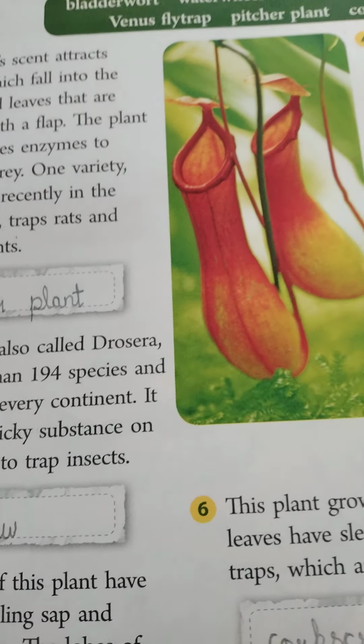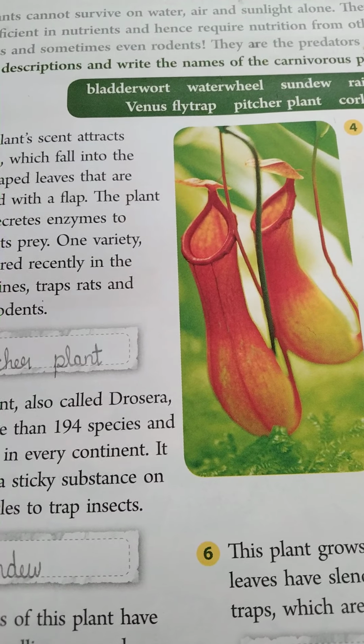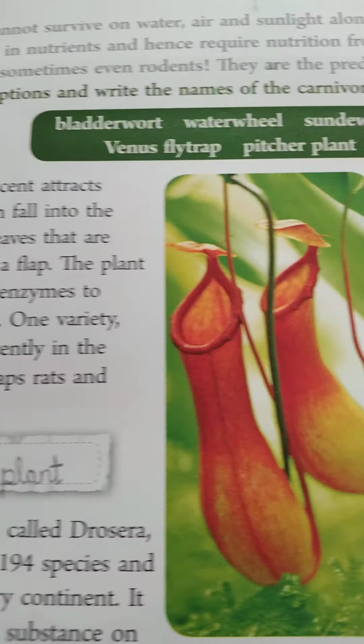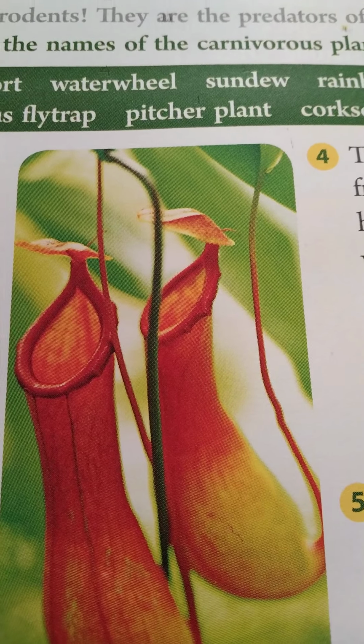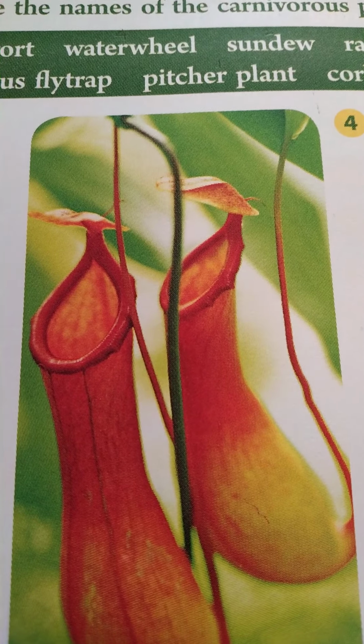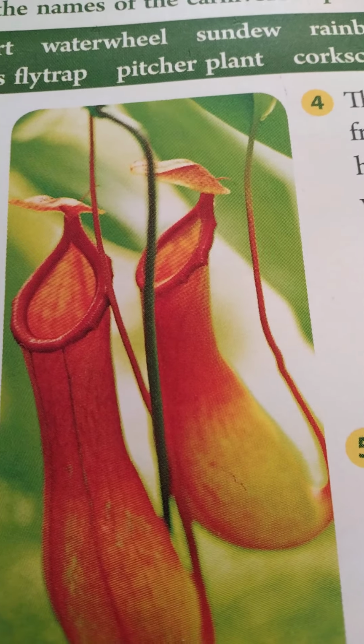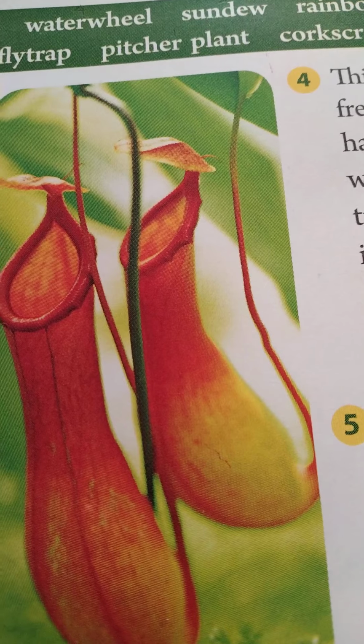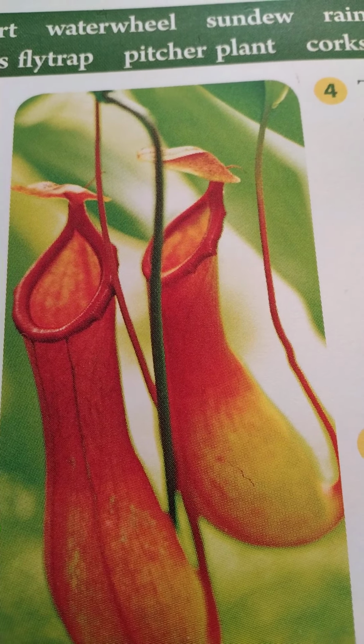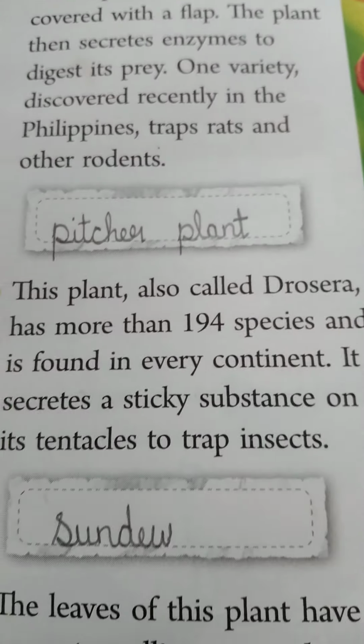That is a pitcher plant. Here see the flap. If any insect or any rodent enters inside this cup-shaped place, the flap will close and then it digests.